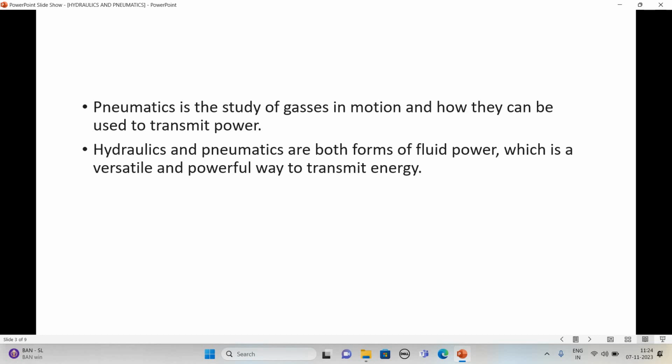If we want to change the position to transmit power, the pressure line is connected to A and the return line B is connected to the tank. When we want to change this direction, with the pressure line to B and the return line to the tank, we use solenoid valves, and those solenoid valves are operated by a controller.